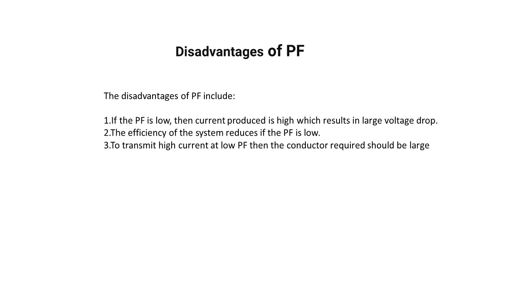The disadvantages of power factor include: if the power factor is low, then current produced is high, which results in large voltage drop. The efficiency of the system reduces if the power factor is low. To transmit high current at low power factor, the conductor required should be large.